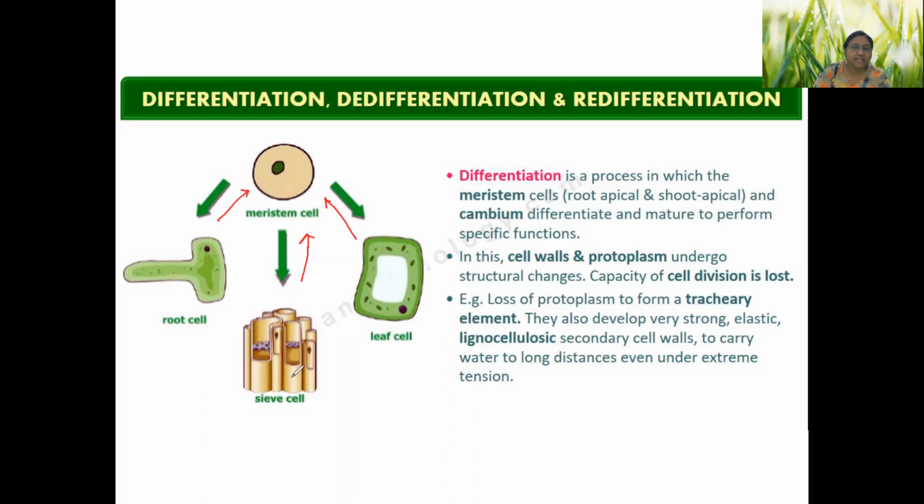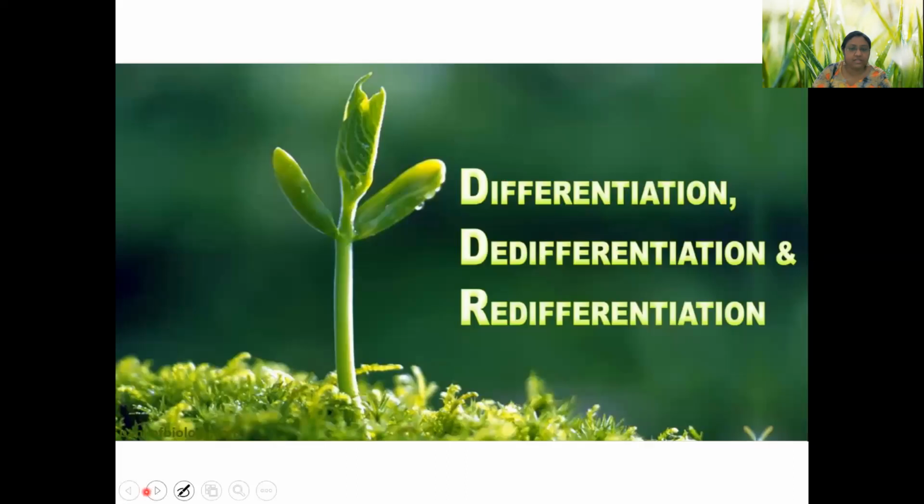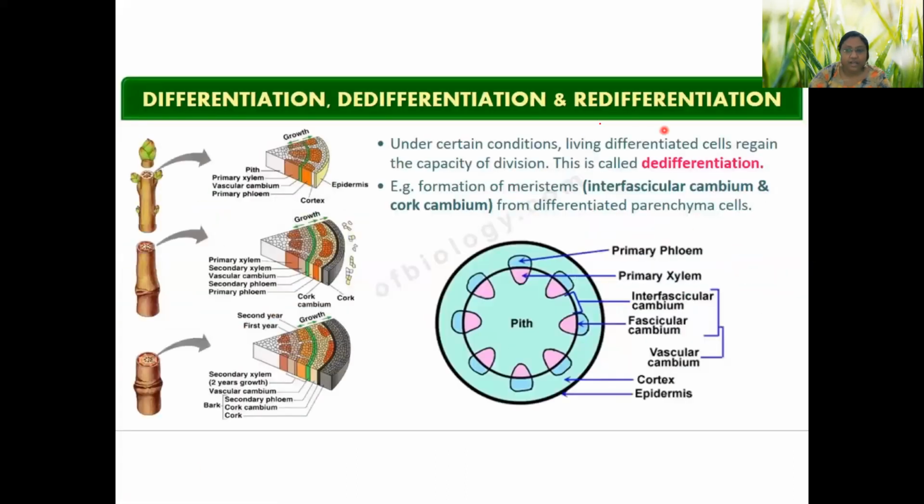So this sieve cell can again go back to the meristematic cell. And this going back process is called de-differentiation. So de-differentiation is the process where the differentiated cell will be again one undifferentiated cell.